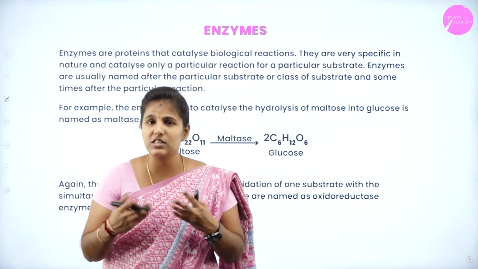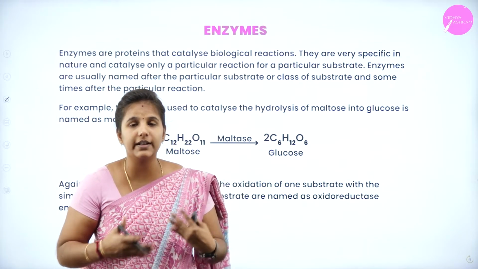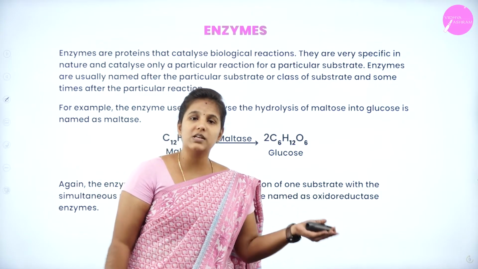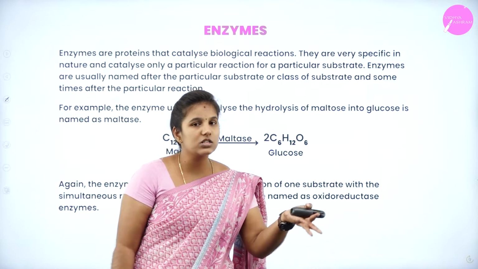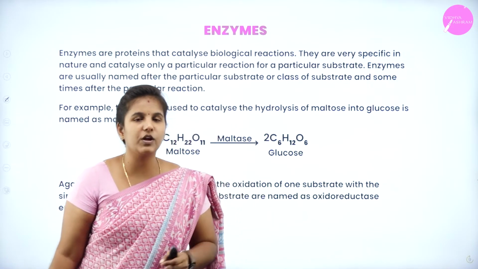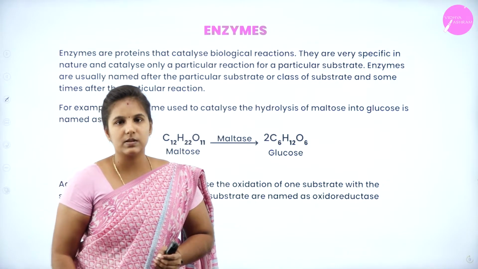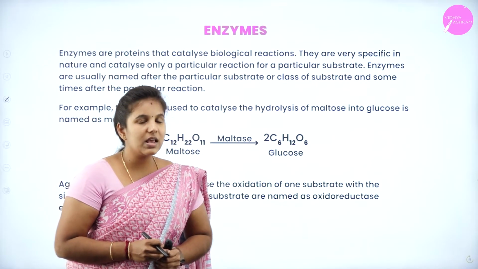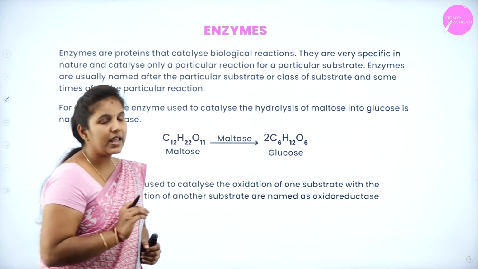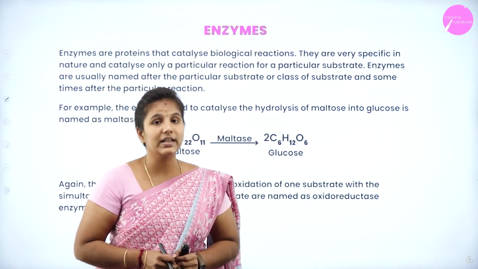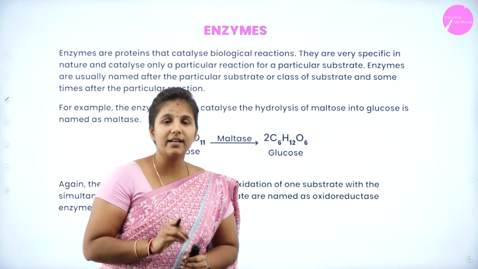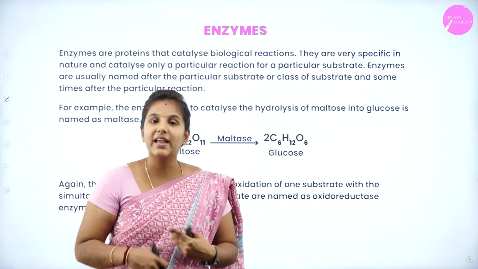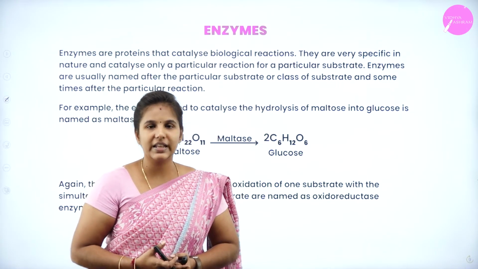So we have understood what a protein is, the different types of protein, and the structure of the protein. If the protein structure gets disturbed, we have also understood how denaturation of its activity occurs. We are going to the next topic of this unit, that is enzymes. Already we have learned what enzymes are. Enzymes are proteins, and these enzymes are also known as biological catalysts because they catalyze specific types of reactions in our body.